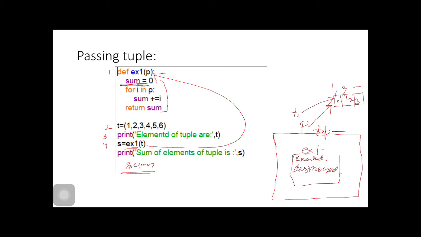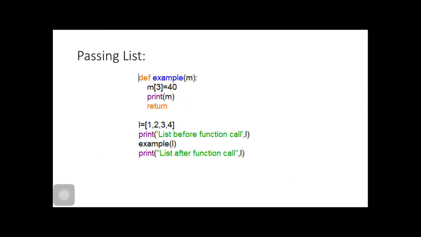P is pointing to a tuple and sum is referring to 0. For i in P, we are summing all the items of this tuple and then returning this sum variable. We are returning our control and sum will get assigned. Now s is here. S will refer to this return value, which is anything though. Then we will execute this statement. Then there is output, passing a list.